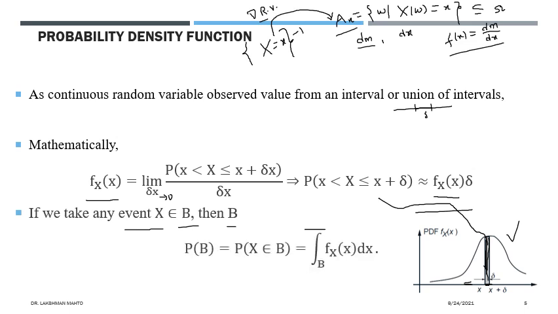So here we are defining probability for event b, which means x is observing a value from some interval or union of intervals. It does not come from the complete range of x. It is just a proper subset of the range of x. In that situation, how can we define the probability of b? We integrate the corresponding density function over that region in order to get the probability of that region.